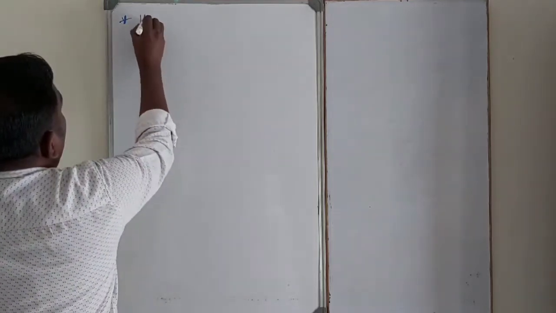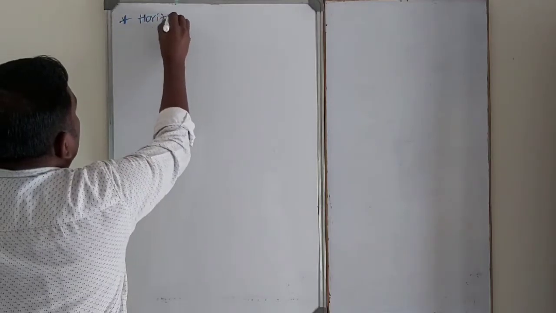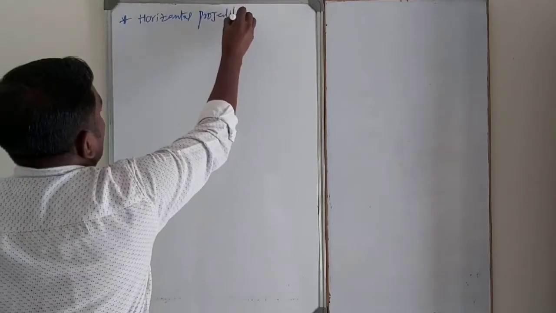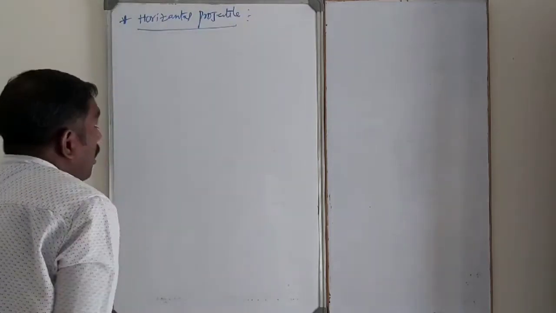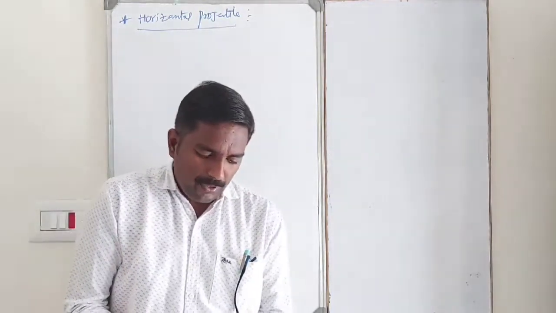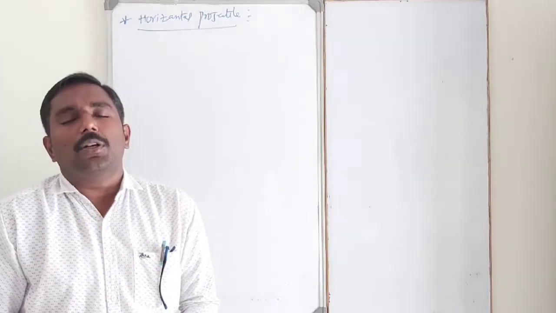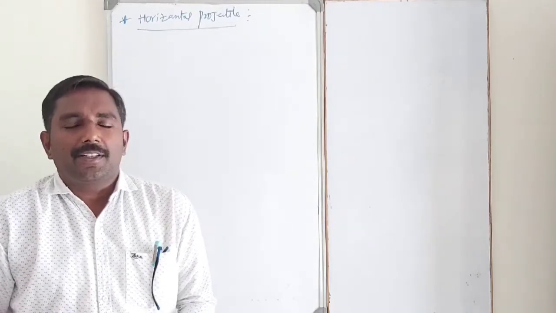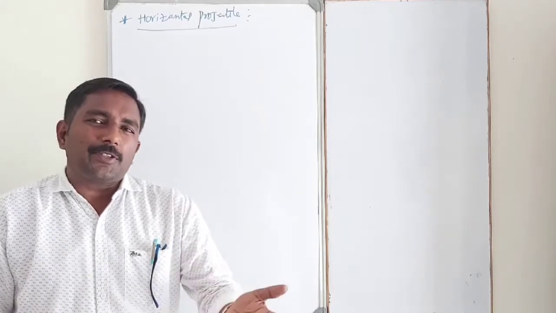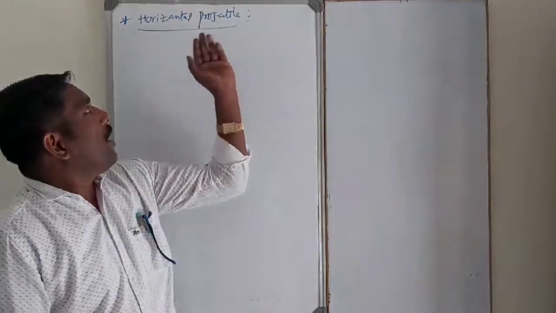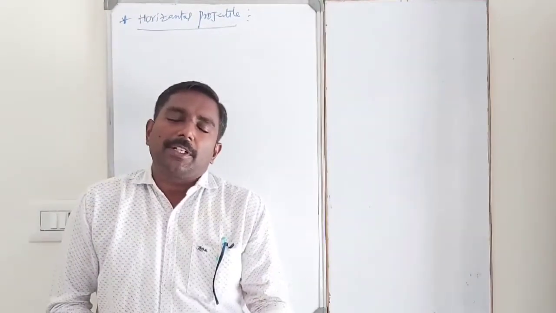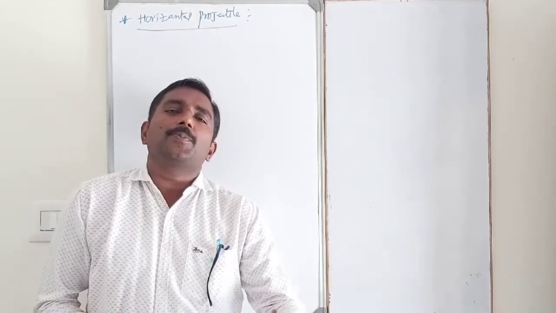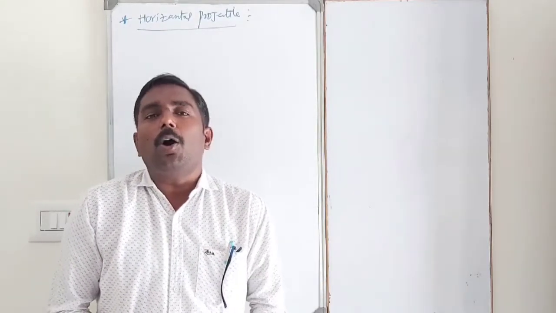Horizontal projectile. Yesterday in class we discussed oblique projectiles. What is the difference between an oblique projectile and a horizontal projectile? An oblique projectile means an object thrown into space making an angle theta with respect to the horizontal. That is called an oblique projectile.